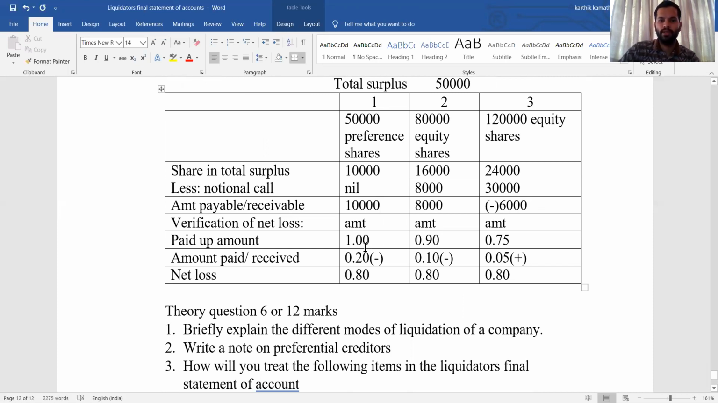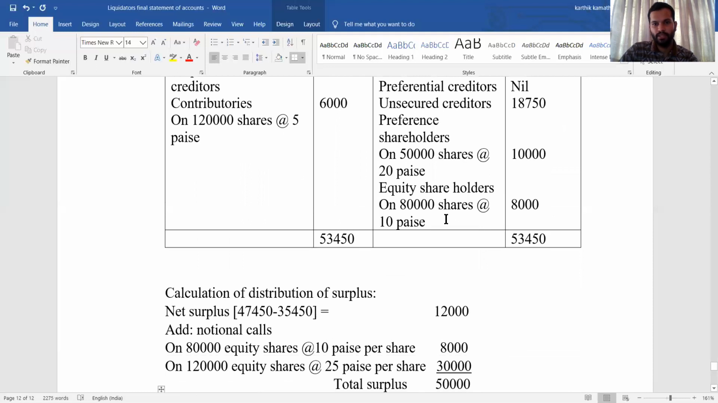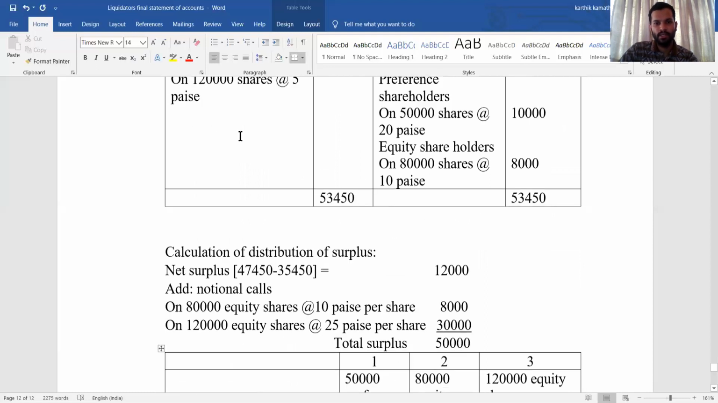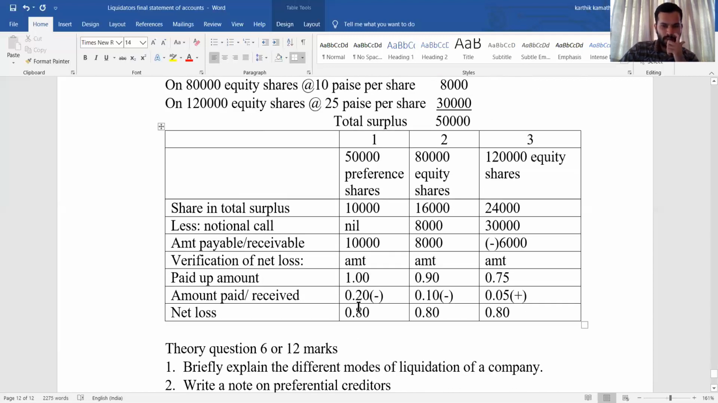So the paid up values here, 0.90 and 0.75, are given in the problem. The amounts paid or received here are 0.20, 0.10, 0.05. How did we get this amount? By calculating this. 10,000 divided by 50,000, you will get 0.20. 8,000 divided by 80,000 is 10 paise. Like that you will get the amount here. Here also, 6,000 divided by 1,20,000, you will get one amount. That amount you just need to transfer here, as amount paid or received.